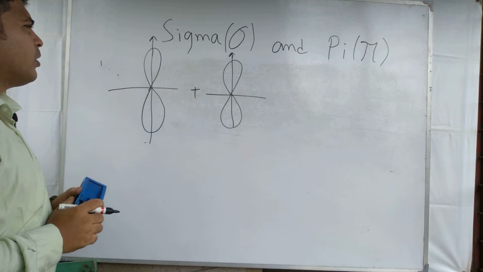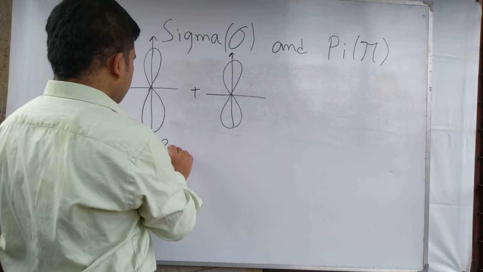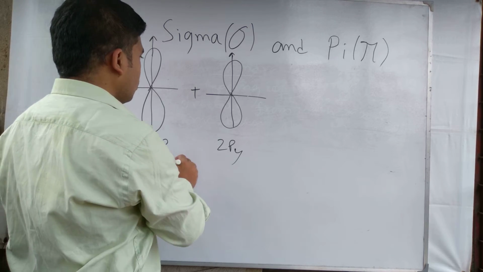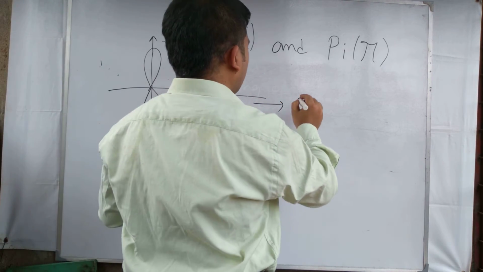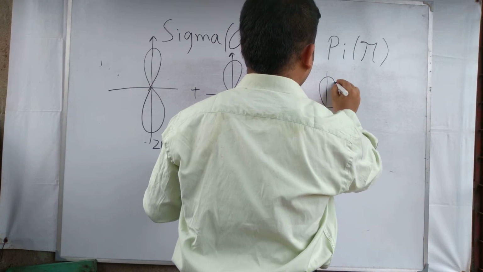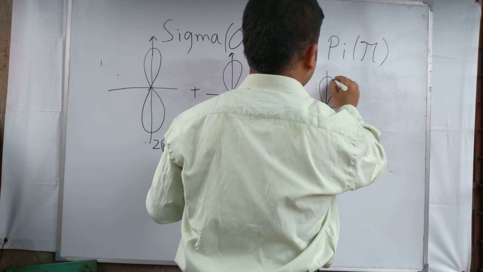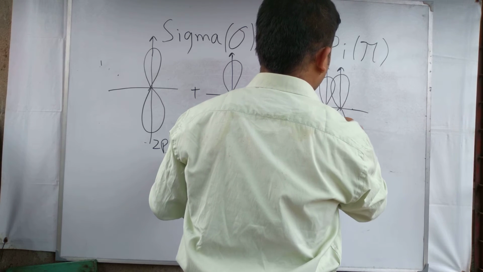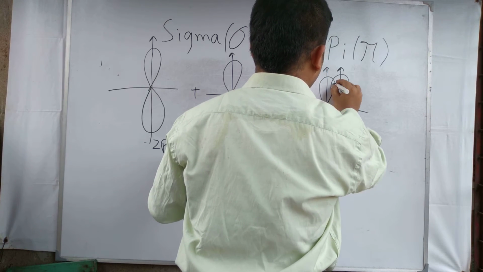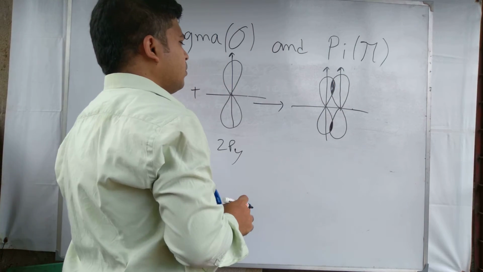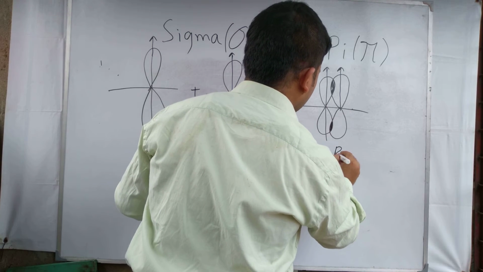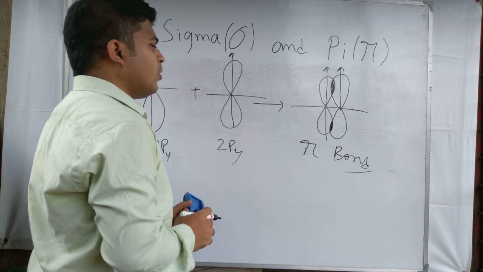These two are p orbitals, suppose 2px and 2py, and when these two atomic orbitals overlap, this type of bond is called pi bond.